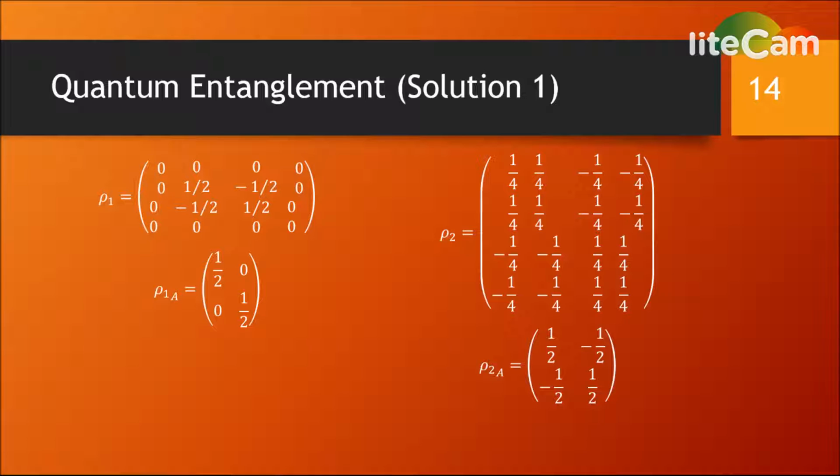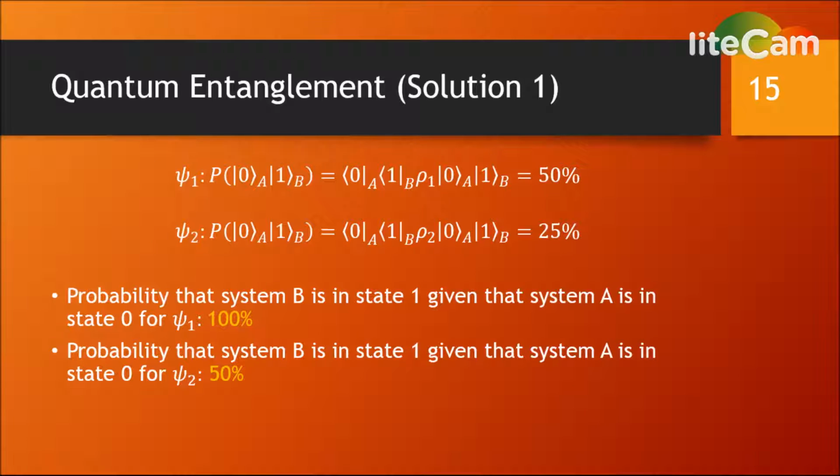The reduced density matrices are computed from the full density matrices. They could have also been easily computed from the partial trace if so desired. Please pause the slide here if you need to review the data. Slide 15. The computation of the probability of finding the system in a certain state can be done through the density operator or looking at the density matrix. We see that the probability that psi1 is in state 01 is 50%. We also see that the probability that psi2 is in state 01 is 25%.